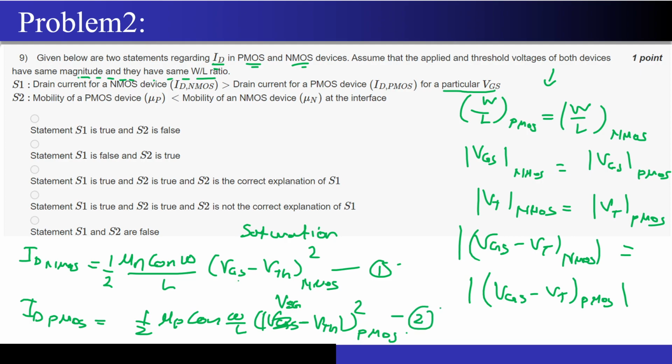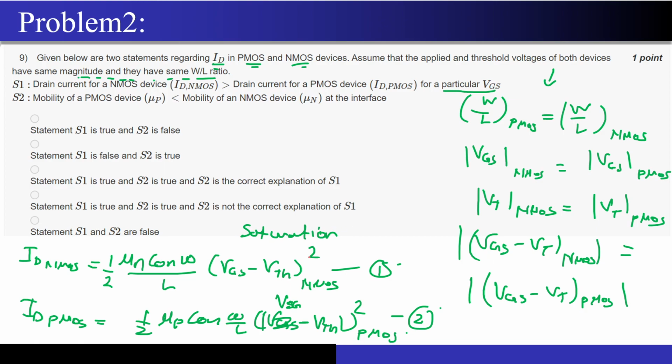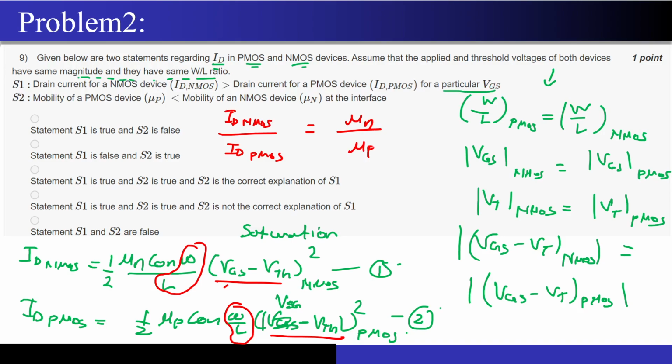Now, what they have given, let me change the ink color, maybe red, is that these two quantities are the same, even these ratios W by L are the same, correct? So if I divide equation number 1 by equation number 2, then ID of NMOS upon ID of PMOS will be mu n by mu p. Now a very simple question to you: which do you think will be higher, ID of NMOS or ID of PMOS?